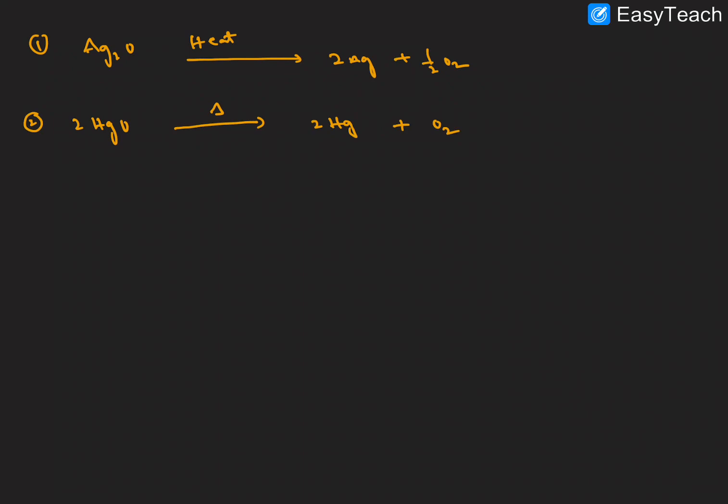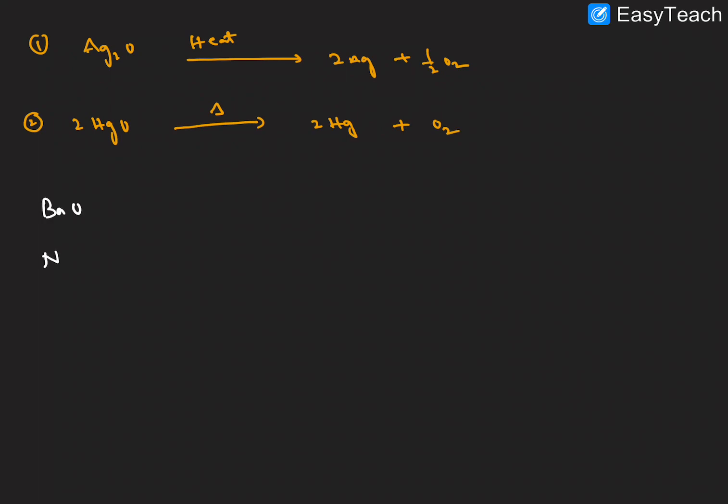I hope it is clear. These have less standard reduction potential value, so they are less electropositive compared to alkali and alkali earth metals. So whenever heating is applied, decomposition easily takes place.